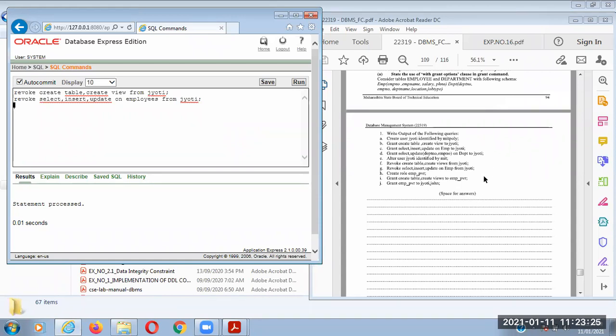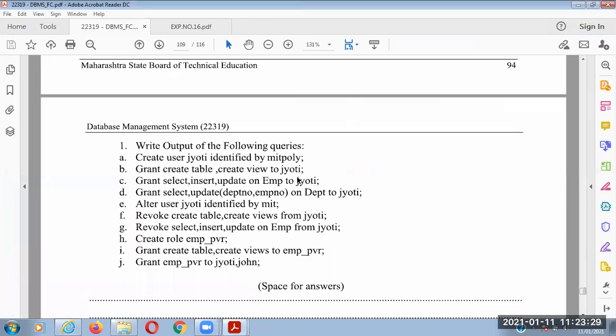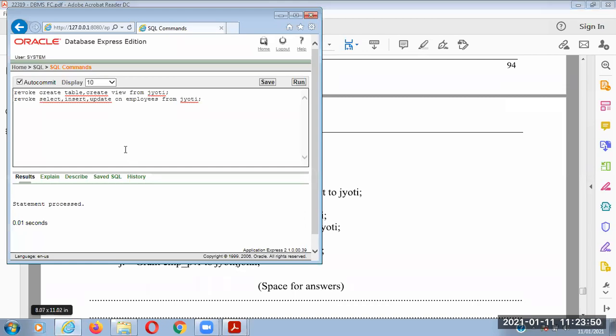Okay, then the last two operations. How to create a role? To create a role, it is CREATE ROLE and the role name. So you can give any name to the role, and then a role is created. Then you can grant a specific permission to the role. Okay. So it is similar to user creation. Only change is that it is CREATE ROLE.